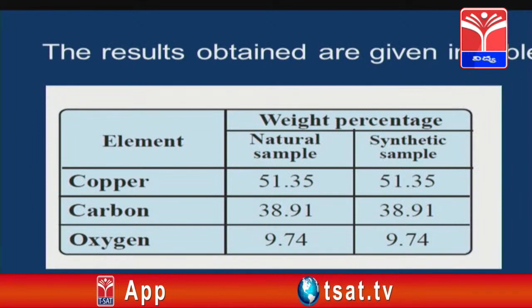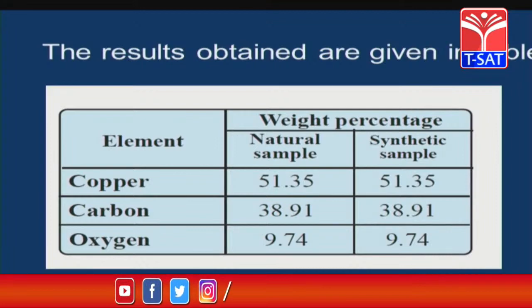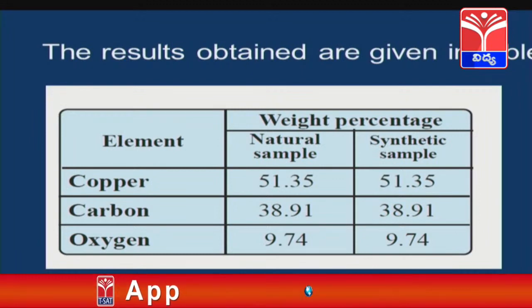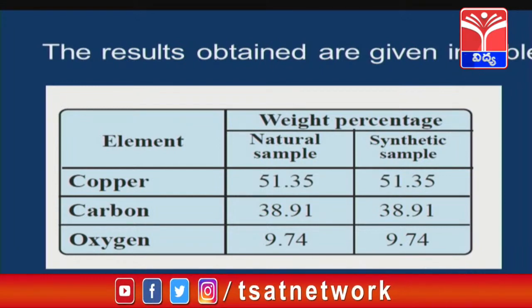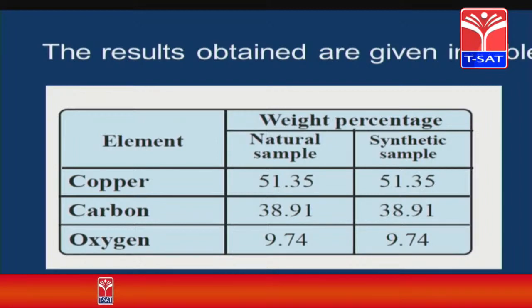The first column is element: copper, carbon and oxygen. The next column is weight percentage, where two kinds of samples are there, one natural sample and another synthetic sample. For copper, in the natural sample the weight percentage is 51.35 and in the synthetic sample it is also 51.35. That means the weight percentage of copper remains the same in both the natural sample and the synthetic sample.